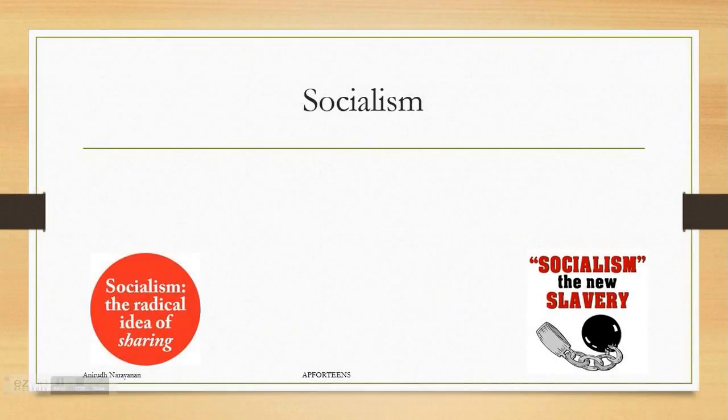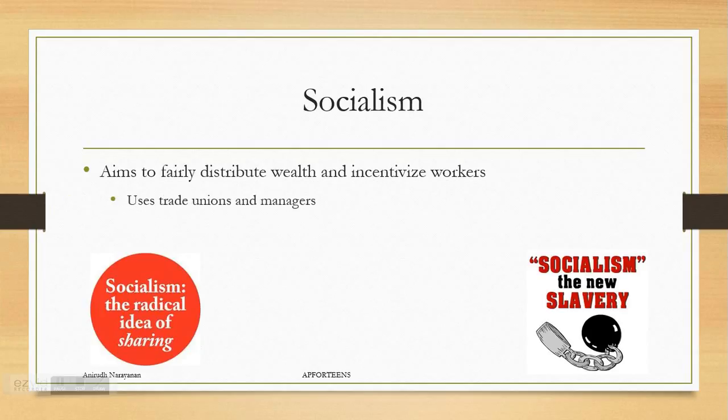Next up, socialism. And as you can see here, the two different aspects. Well, on one side, socialism is sharing, and on the other side, socialism is not sharing. It aims to fairly distribute wealth and incentivize workers, using trade unions and managers to be able to make sure that equal wages are made and things like that. It's similar to communism in ideals and goals, which is why people confuse them a lot.